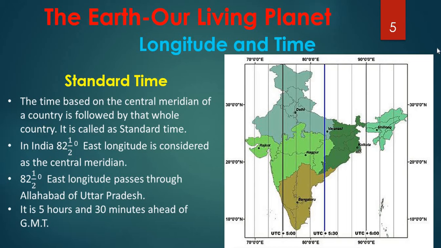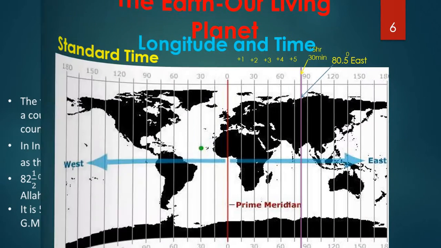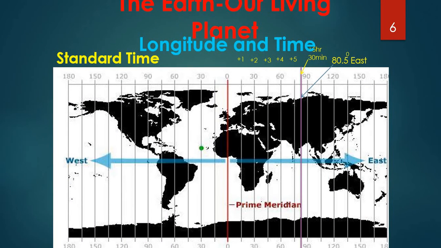So in India, it is the 82.5 degree longitude. You can see here, this 82.5 degree longitude passes through Allahabad in Uttar Pradesh. So India's time is 5 hours 30 minutes ahead of the GMT timing of the globe. You can see here the standard time, how exactly the prime meridian will be varying.